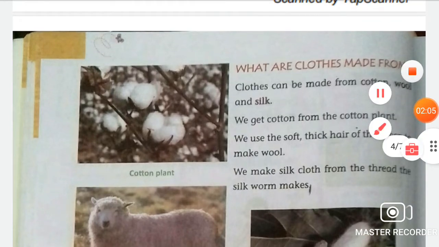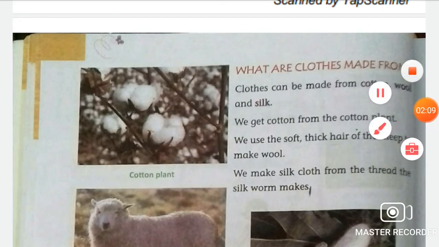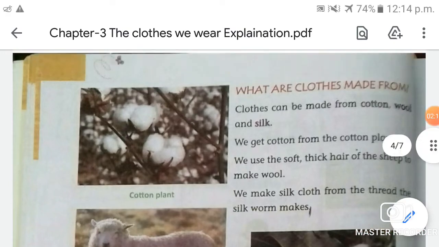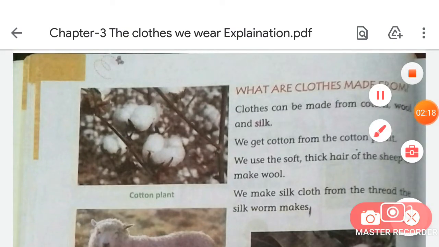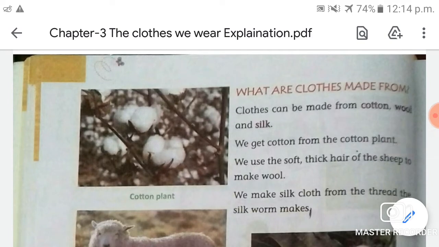But now when clothes are available for us to wear, can you tell me what materials are used to make a cloth? So clothes can be made from different materials such as wood, wool, cotton, silk, etc. In today's class we will learn about the different materials clothes are made from, okay.